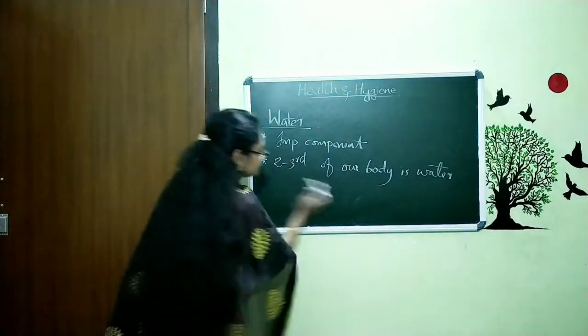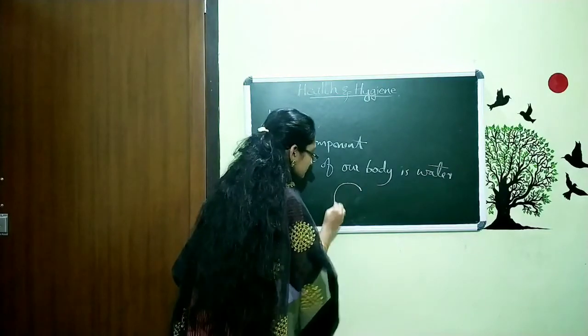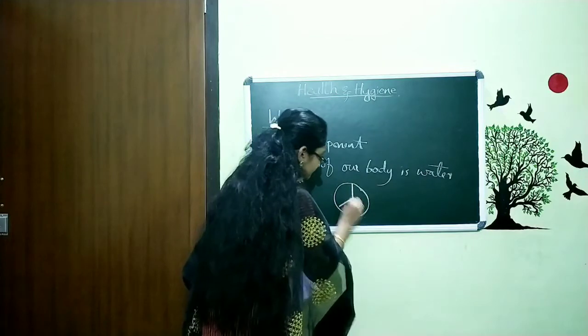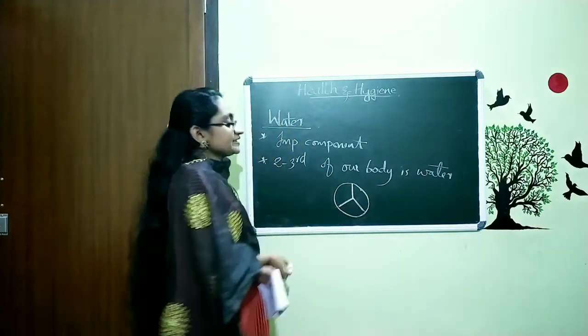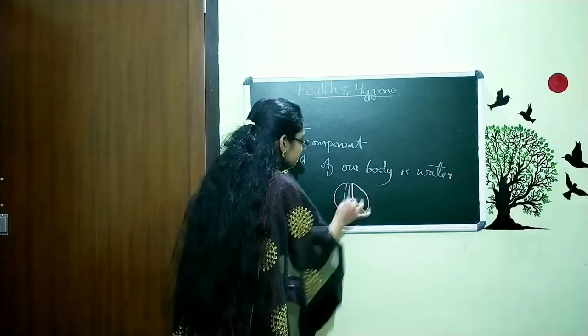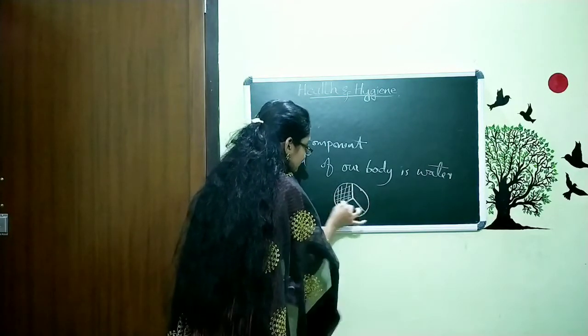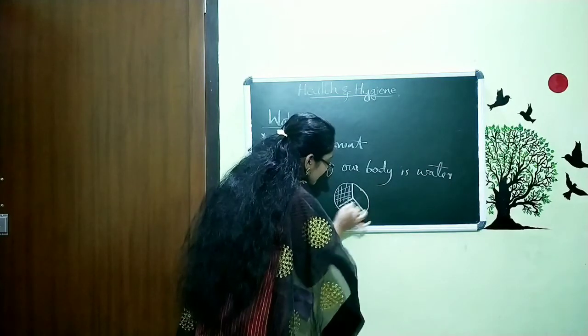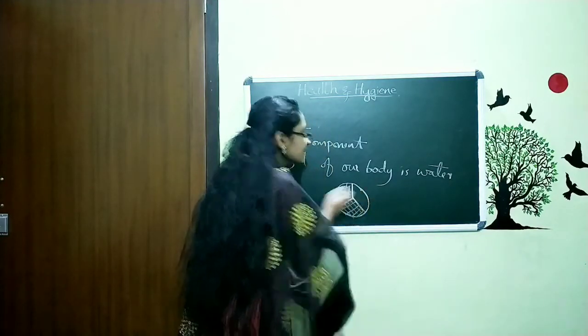What does it mean that two-thirds of our body is water? When we split our whole body into three, this is one part, this is another part, and this is the third part.